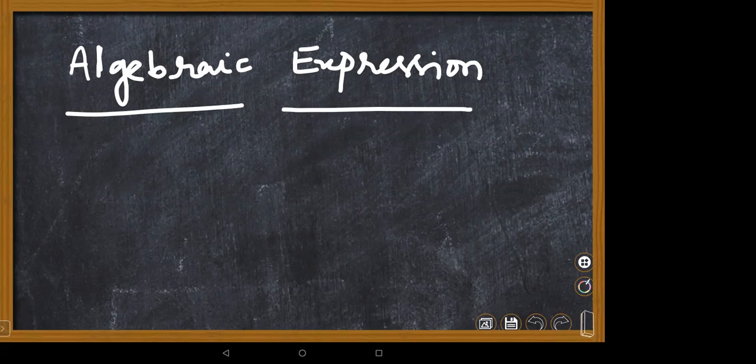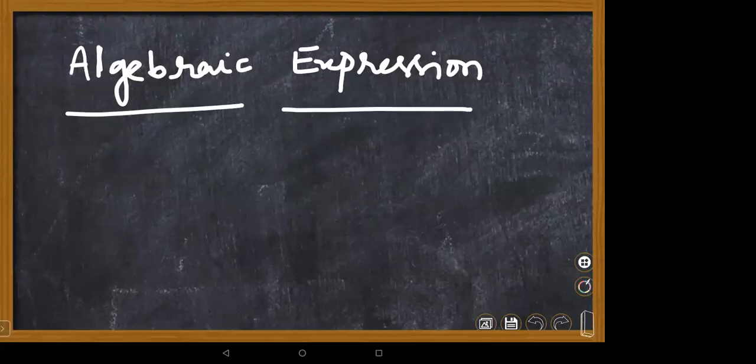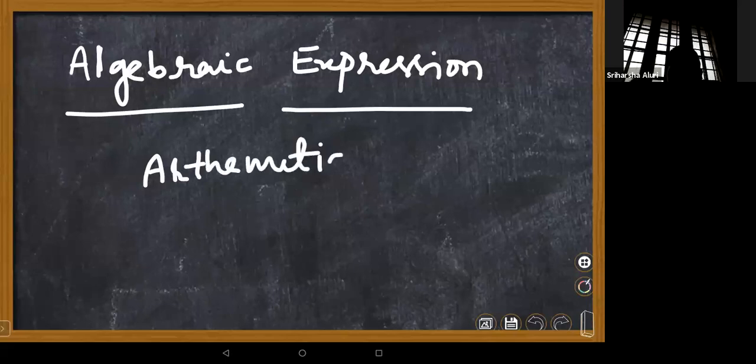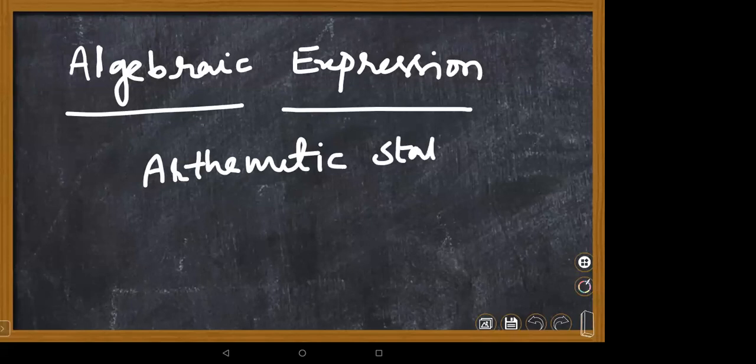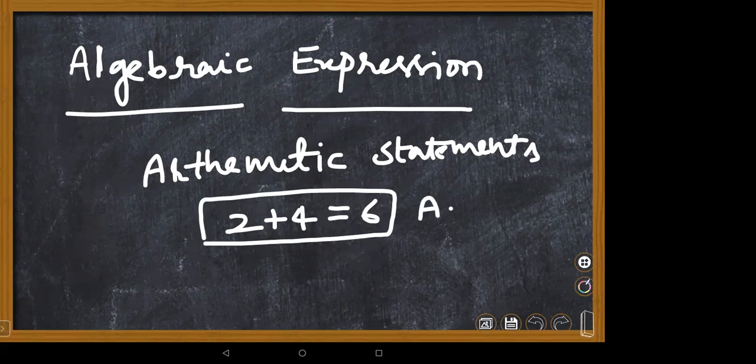Basically, Sriharsha, what is algebra? Ma'am, algebra means the numbers which are minus, ma'am. Suppose you know arithmetic. What is arithmetic, children? This is a general arithmetic. Yes, Varnika, what are arithmetic statements? Arithmetic is nothing but we are using numbers, right? This is an arithmetic statement: 2 plus 4 is 6. What is this? This is nothing but an arithmetic equation.